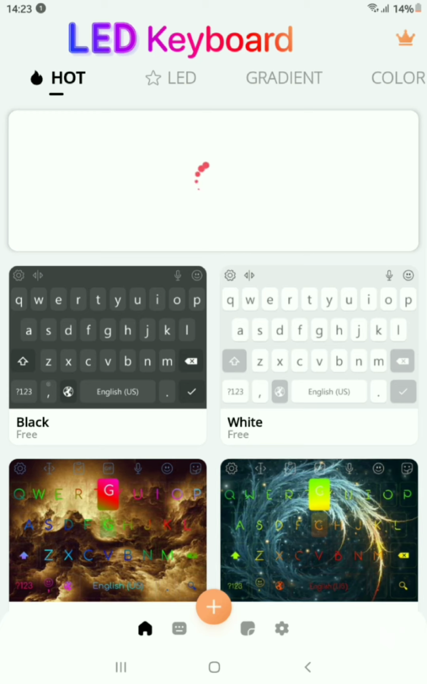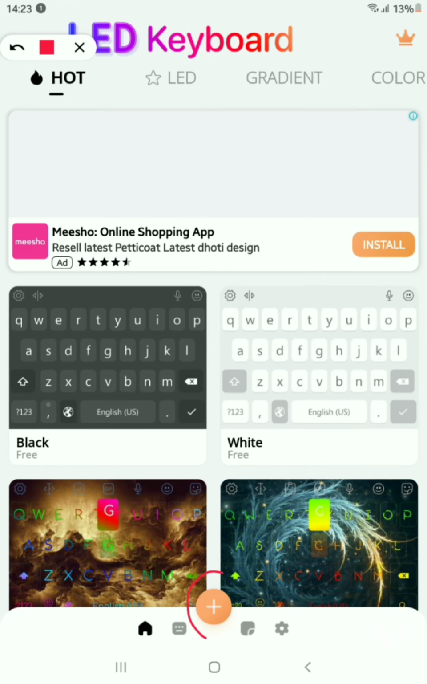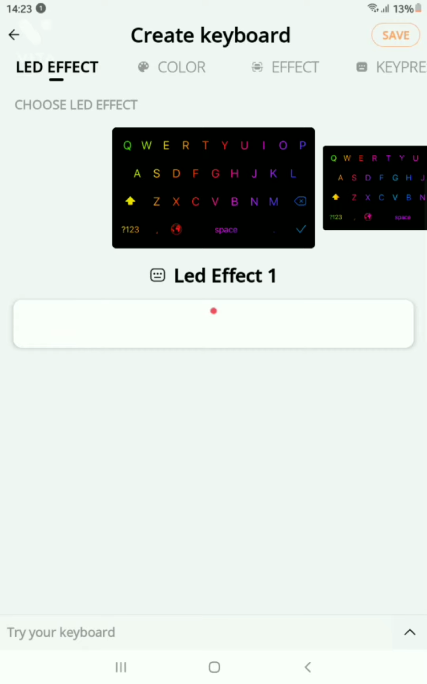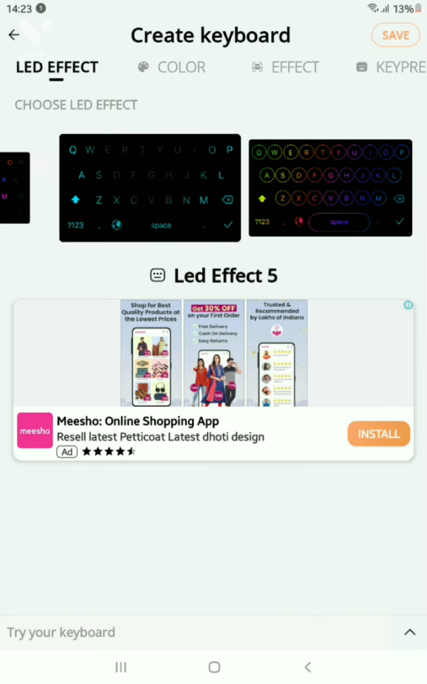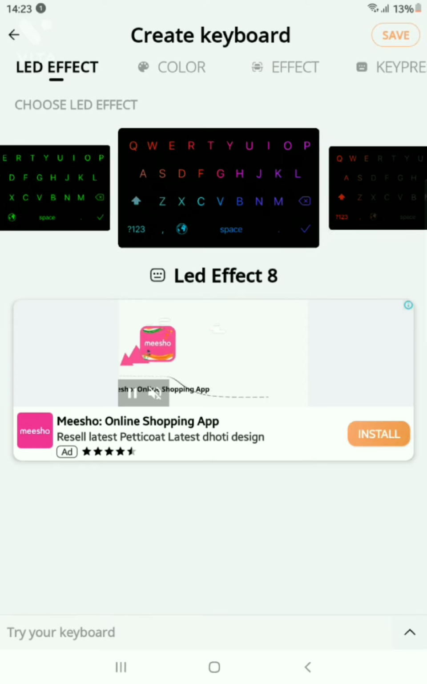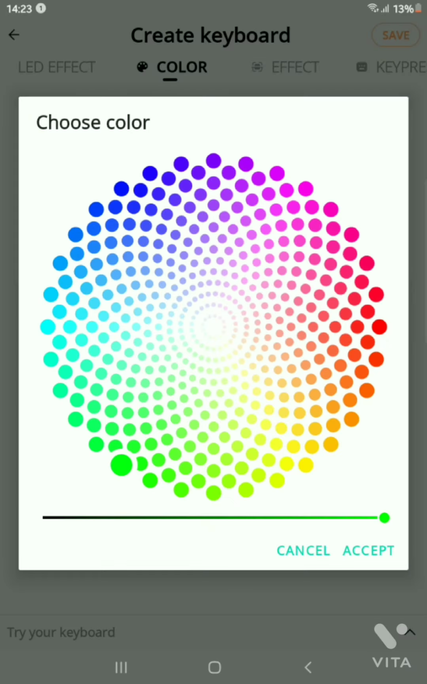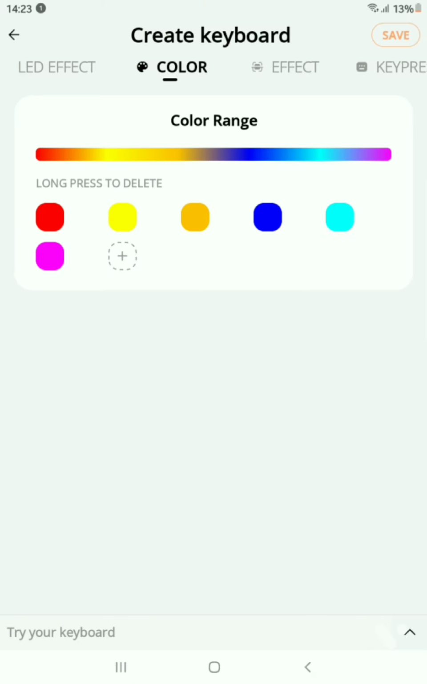So as you can see, there's a plus option here, an orange color plus option. I will just tell you which plus option. This, you have to just click on this plus option below, and there are 14 types of keyboard present here. Each keyboard has its own design. So suppose I have to choose keyboard number 10. I've chosen the color. I will set according to myself, whatever color, suppose yellow.